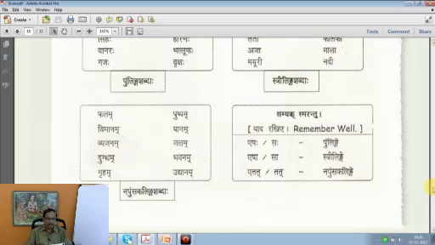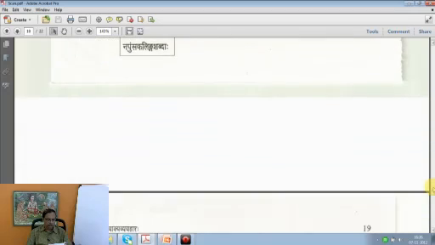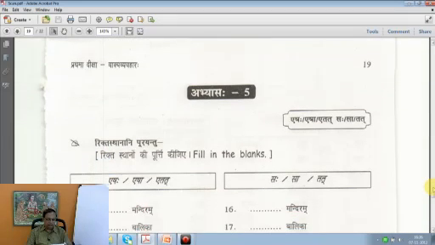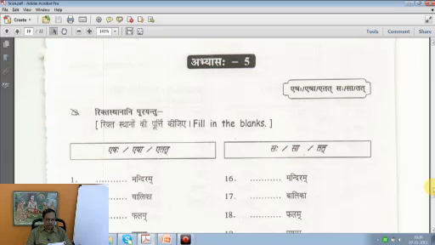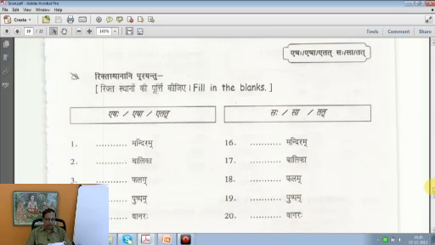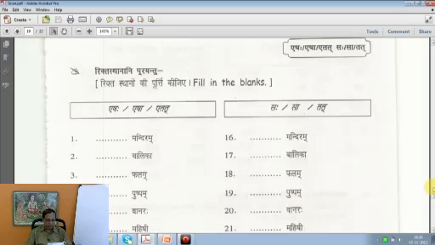Sorry. Then we have an Abhyasa on page 19. We may go to page 19 now. There is some exercise for us to do. Rikta sthanani purayantu. Fill in the blanks.